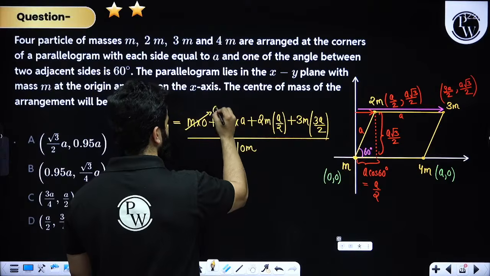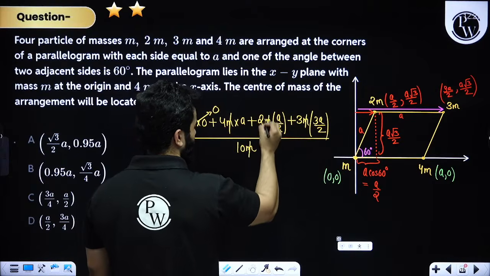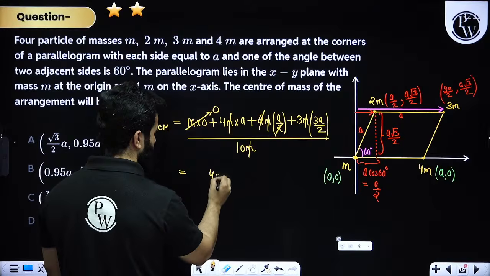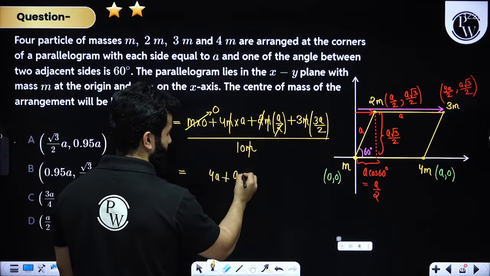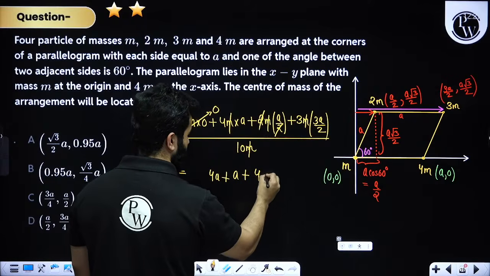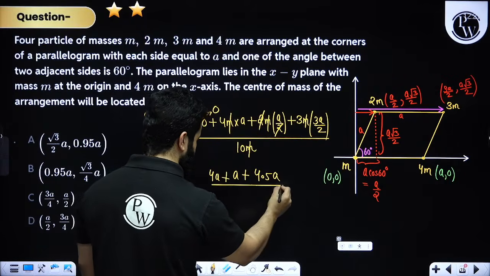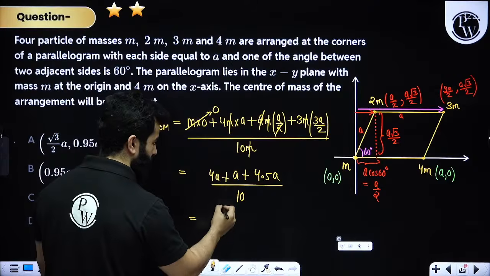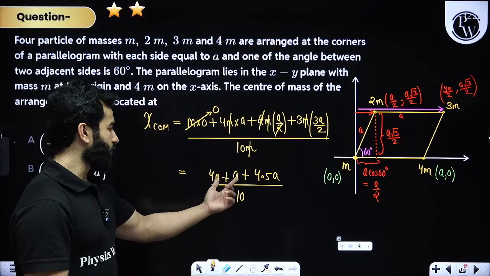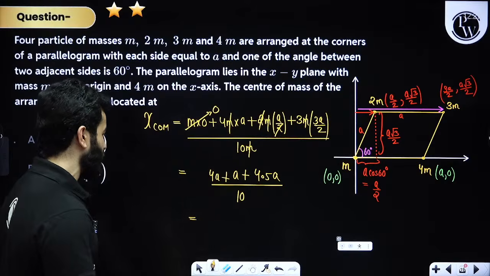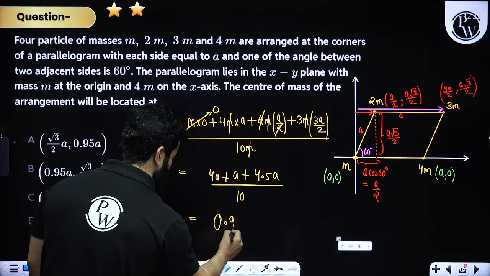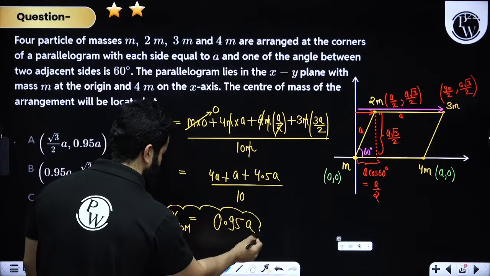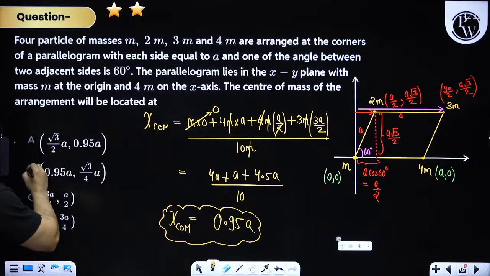This becomes 0, m can be obviously cancelled out, 2 can be cancelled out. We'll get something like this, 4A plus A, that is 5A, plus 9 divided by 5, that is 4.5A, whole divided by 10. If I am not wrong, I can write this thing as 5, so this will become 9.5A. So finally answer will be 0.95A. So that's your XCOM, and I believe there is only one such answer, that is option B.